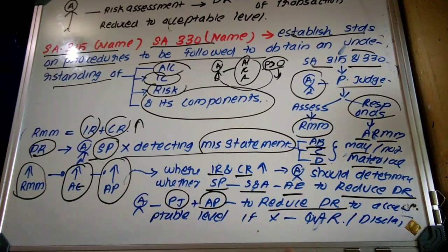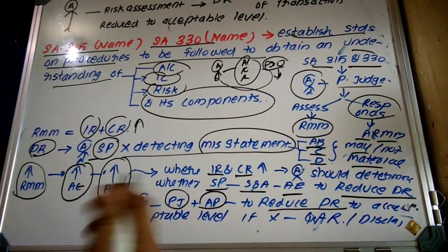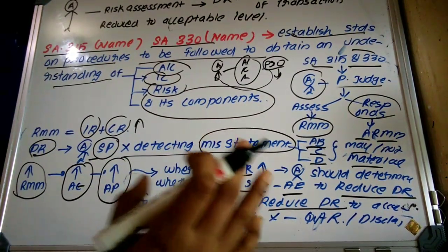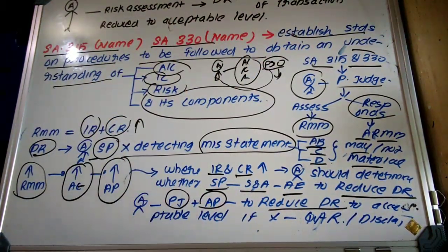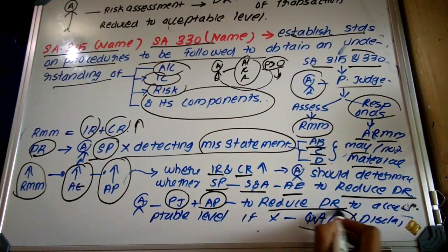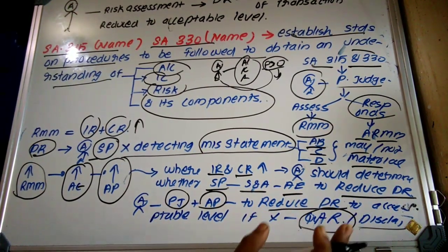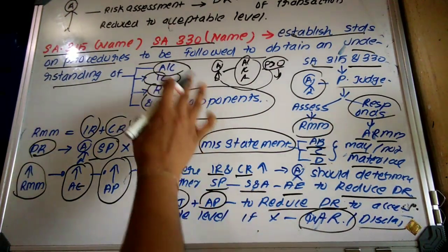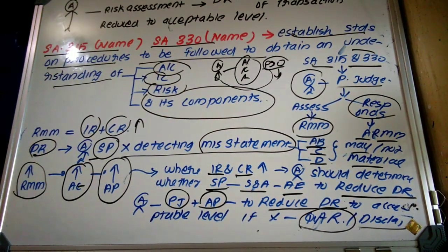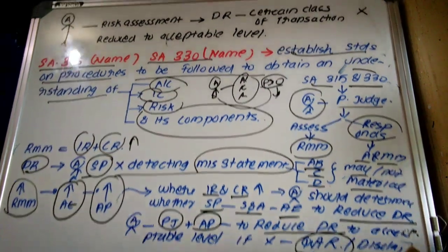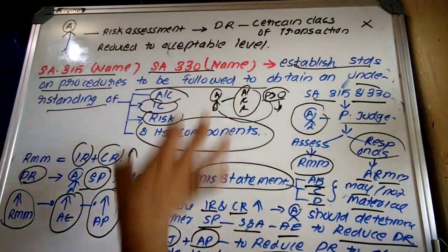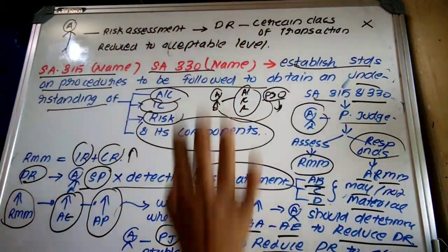If the auditor, even after applying this audit procedure, is not in a position to reduce this detection risk, there is only one solution available to the auditor: issue a qualified audit report or a disclaimer of opinion. I hope you understand what is meant by this question, right? So first of all, this question is stating that the auditor is not able to reduce the detection risk to an acceptable level.